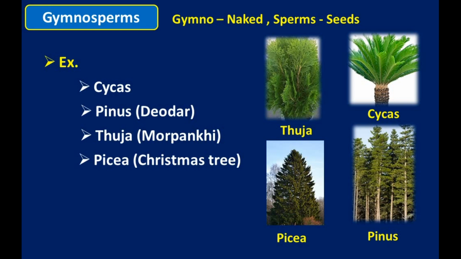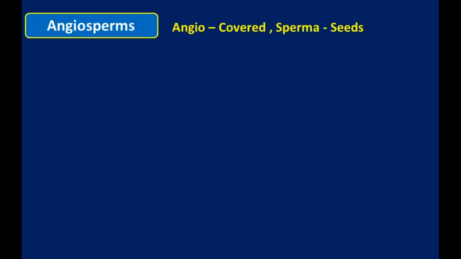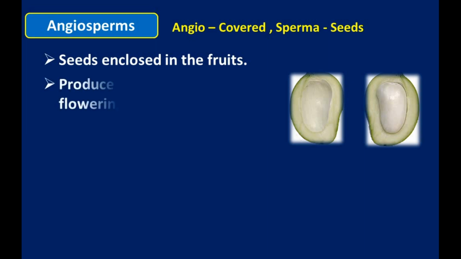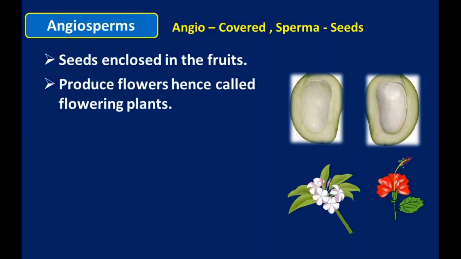Another group is the angiosperms. Angio means covered, sperma means seeds. Angiosperm means covered seeds. These seeds are covered inside the fruit. So in angiosperms, seeds are enclosed in the fruit. They produce flowers, hence they are called flowering plants.